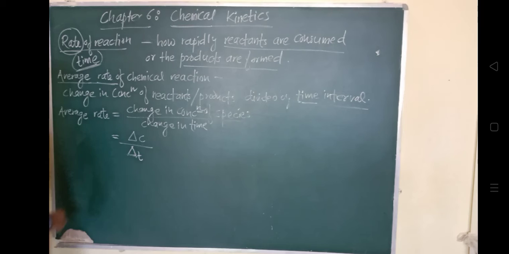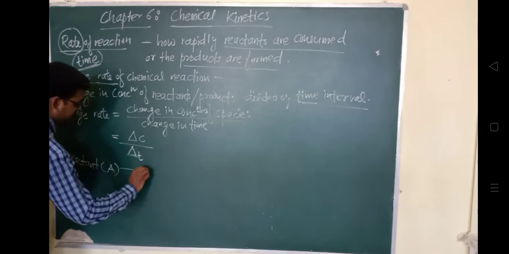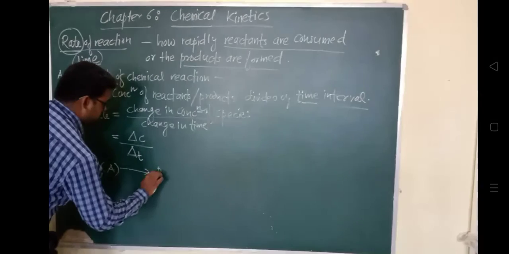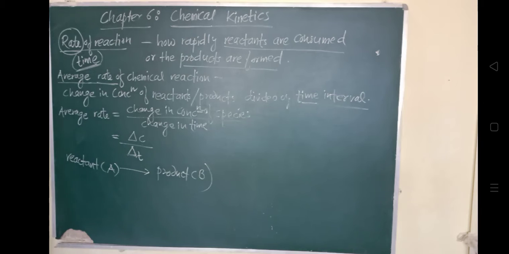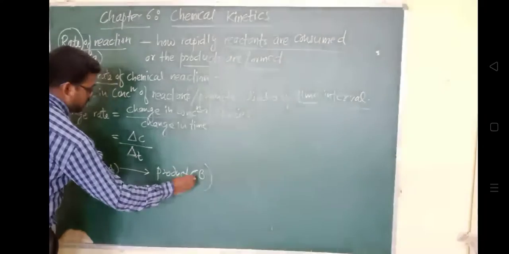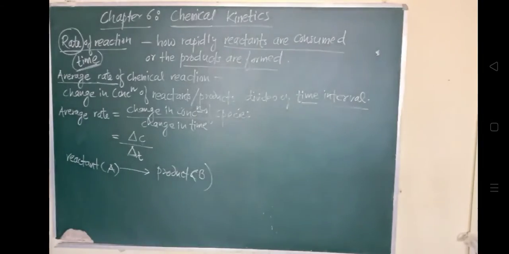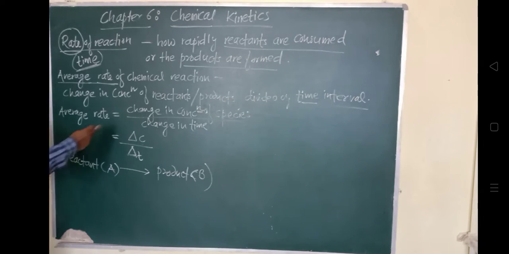So consider a reaction that is carrying out and giving a product. Consider a reactant A which is reacting and forming a product, that is product B. A product is forming here. Now how will we represent this in terms of change in concentration? So average rate of consumption of A. See how we will write this.